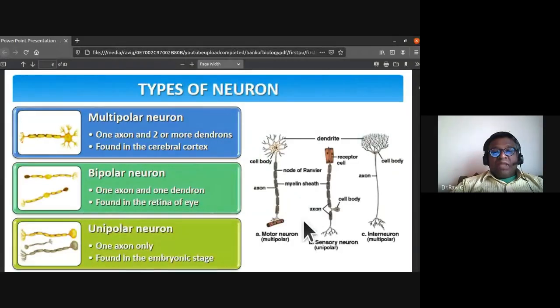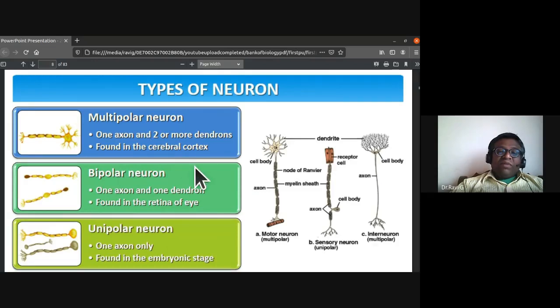The bipolar neuron has one axon and one dendron, and is found in the retina of the eye. The unipolar neuron has only a single axon, and it is found in the embryonic stage.